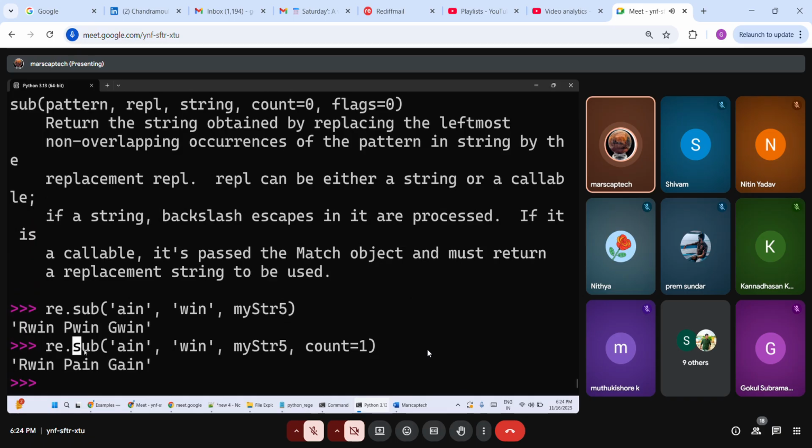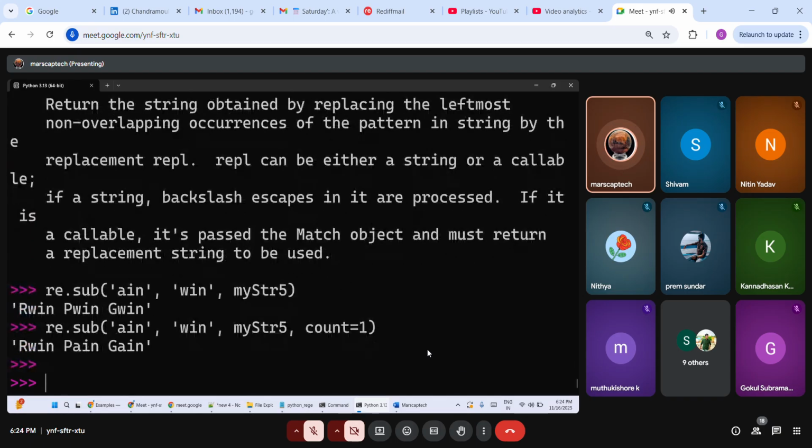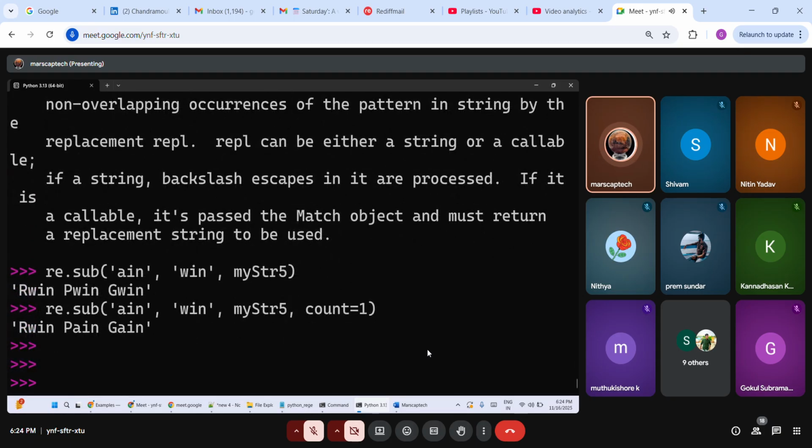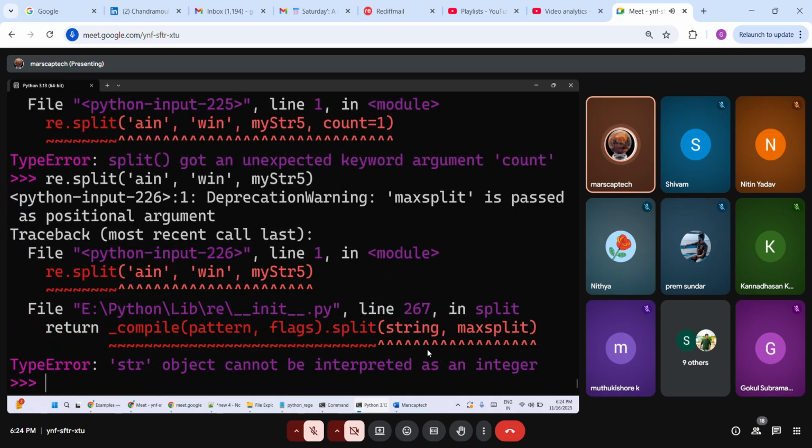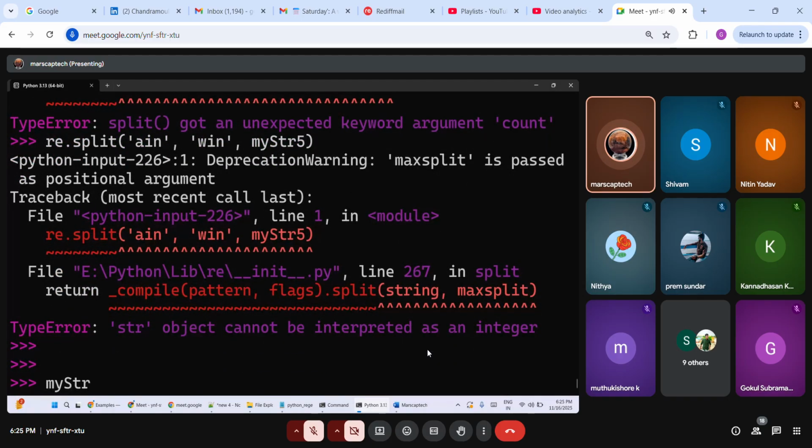So this is for the substitution, and we can also split based on re dot split. Okay, so it does not support count, right? What is MyStr5?